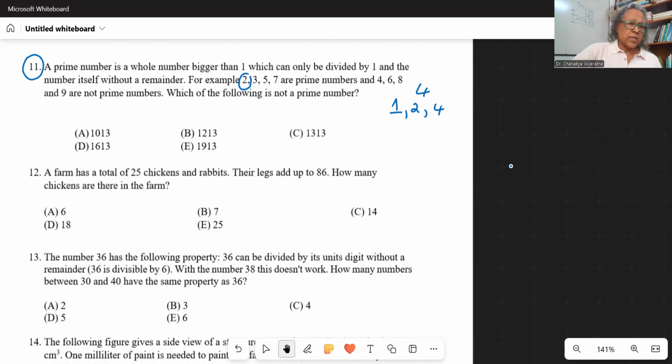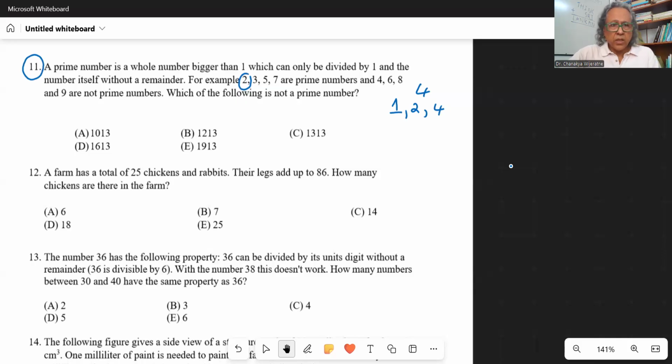Now, we have to understand that checking whether a given number is prime is actually difficult. But if there's a number which is not a prime, it is not that difficult to find out. Okay, so pause the video and do it yourself, and then come back.